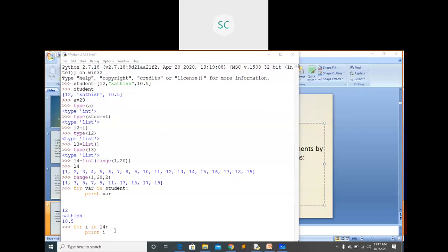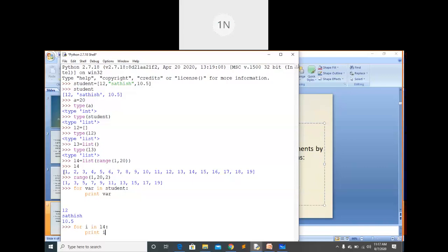Did you get my point? I'm trying to retrieve the elements from L4. In L4 I have these many elements. So up to 19, all elements, sir. 1 to 19, all elements we will get.